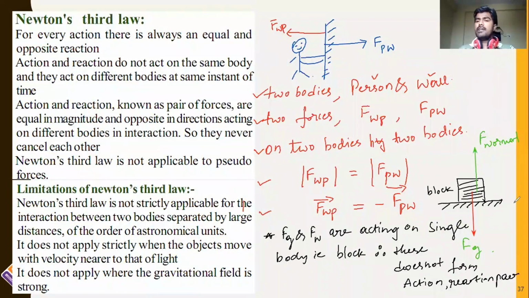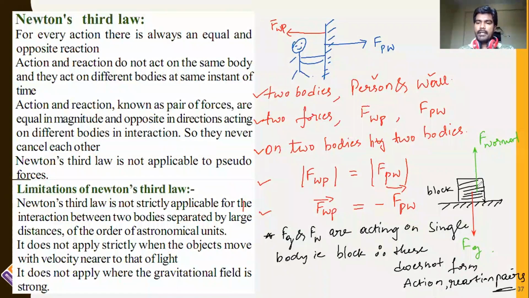Remember this. Most people consider that when the block is placed on the surface, action is gravitational force and reaction is normal force, but that is wrong. This does not form Newton's third law, because in order to form Newton's third law, two objects should exert force on two different bodies. The block should exert force on the ground, and the ground should exert force on the block.